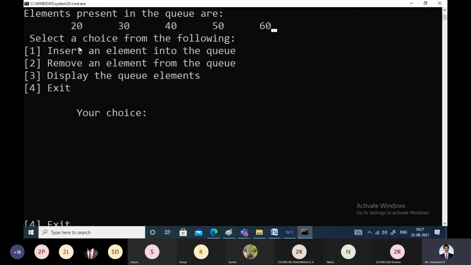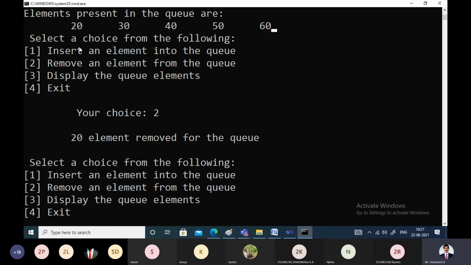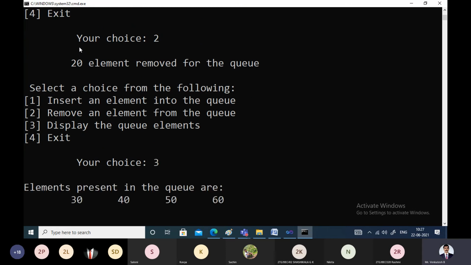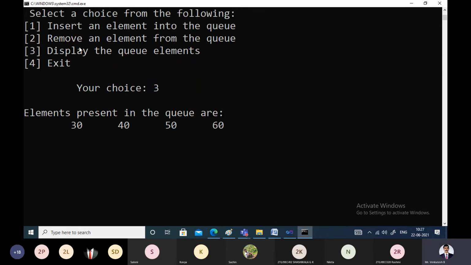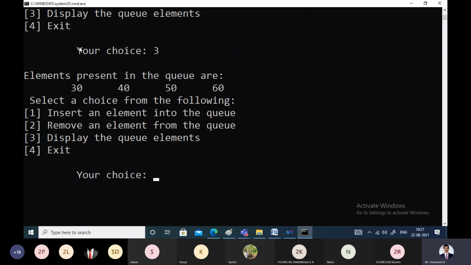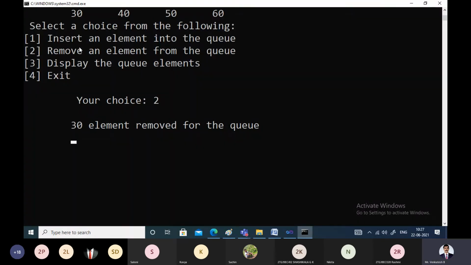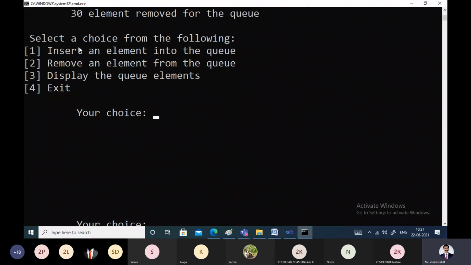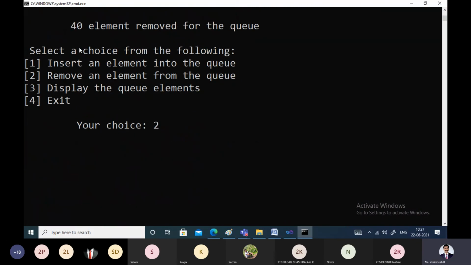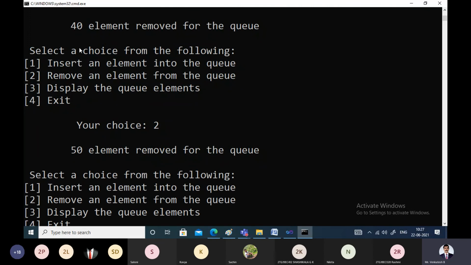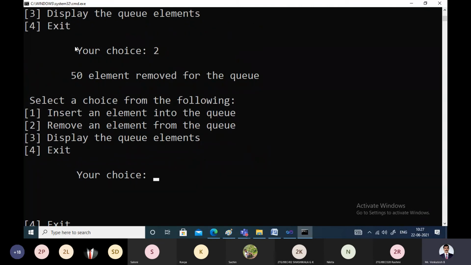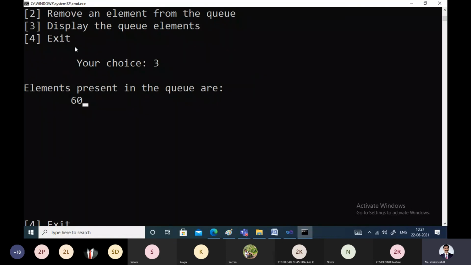Now this is the existing queue. Let us give choice 2 once again. What happens? 20 is deleted successfully. Display it. The elements present in the queue are 30, 40, 50 and 60. Let us delete once again. 30 is deleted. Again I will delete. 40 deleted. Again I will delete. 50 got deleted. So let us display. There is only one element. 60 is the only element left.